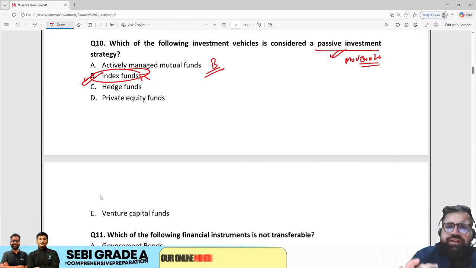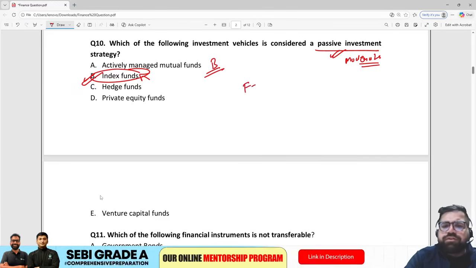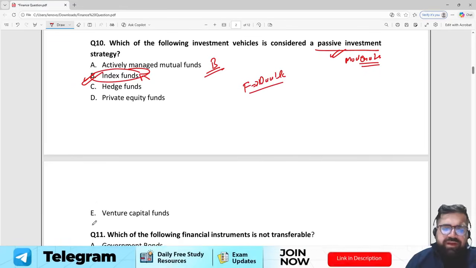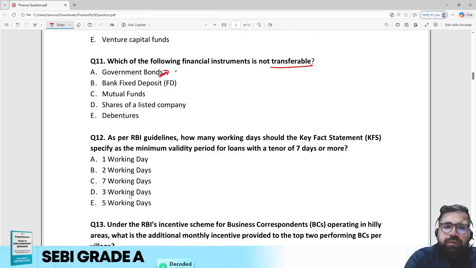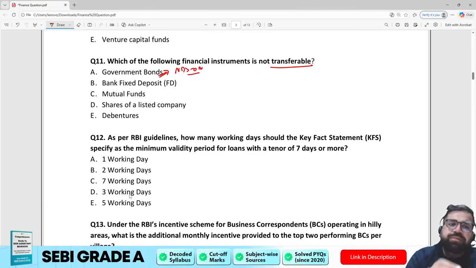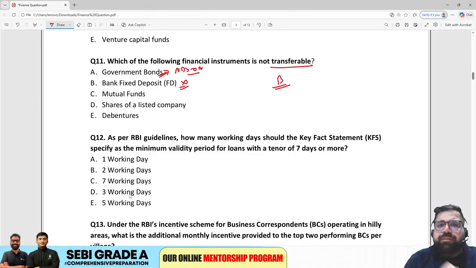So till now, till question number 10, all the finance questions look doable. They are not that tough. Moving to question number 11. Which of the following financial instruments is not transferable? By transferable, we mean that you can change the ownership of that particular financial instrument. Government bonds, yes, you can sell government bonds on NDS-OM, right? Negotiated Dealing System, Order Matching. Bank FD, no, this is not transferable. Therefore, my answer will be option B.